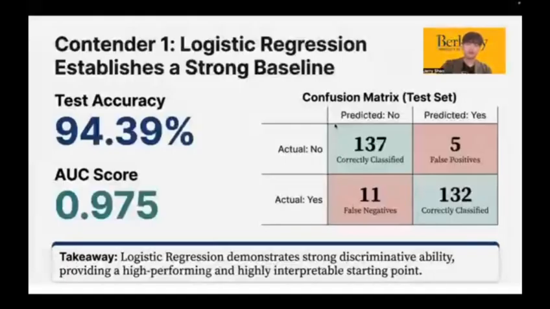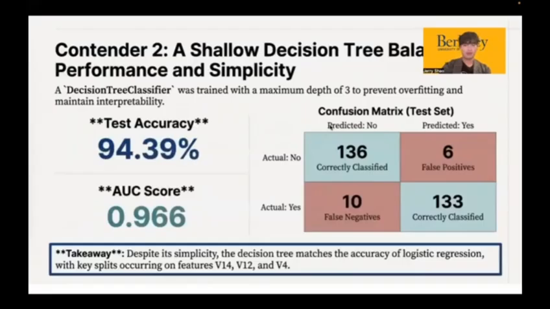First of all, we applied logistic regression. It builds a strong and interpretable baseline with high AUC score and accuracy. Next, we applied a shallow decision tree. It actually matches the logistic regression accuracy while remaining transparent and easy to explain.